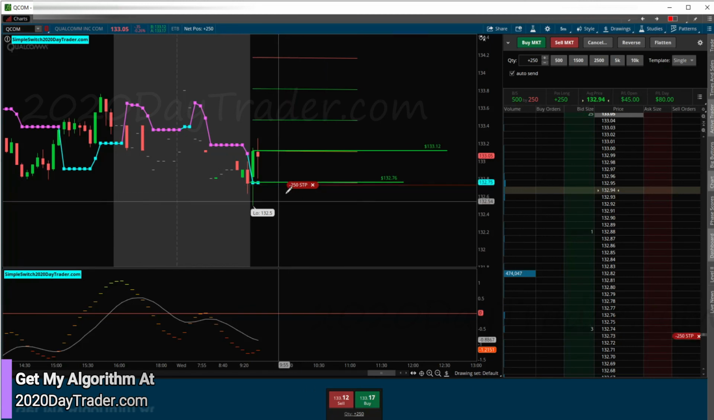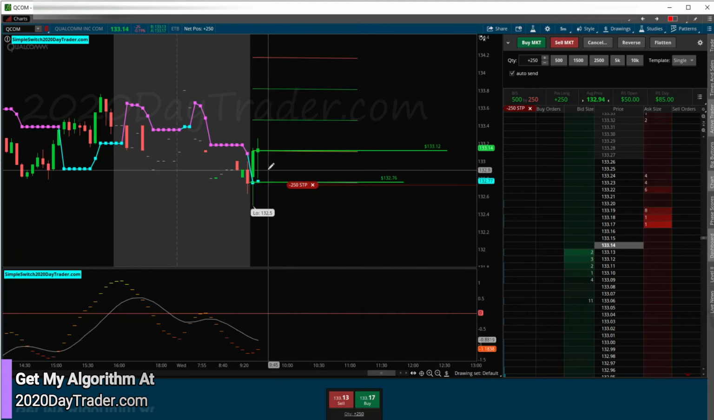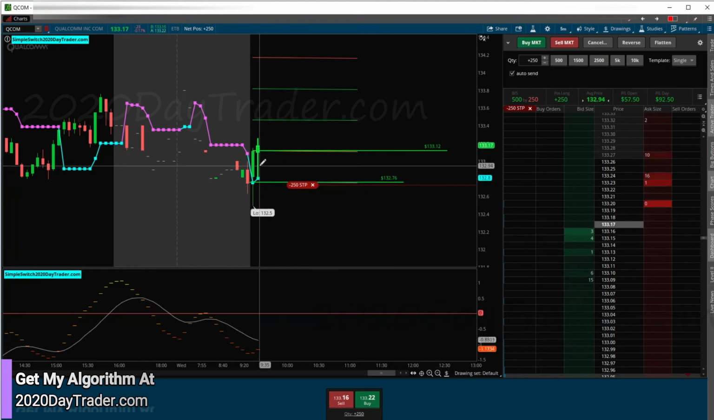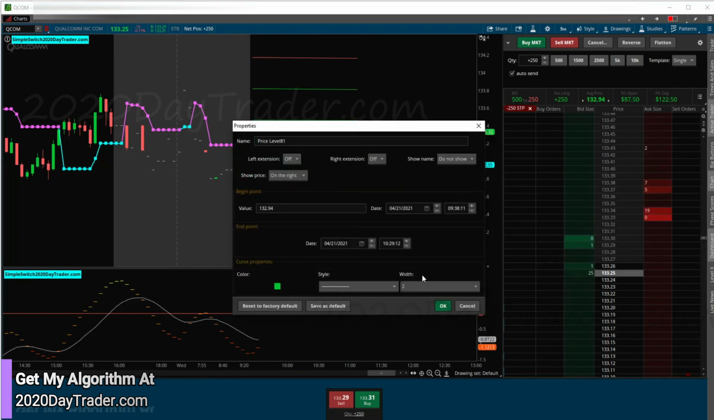So the reason why I did that is I'm looking for $150 on this trade. I got in way down here. Let's put a line in where I got in so you can see. Just trying to trade smart, traders, not be greedy. 132.94. Okay, this is where I got in.